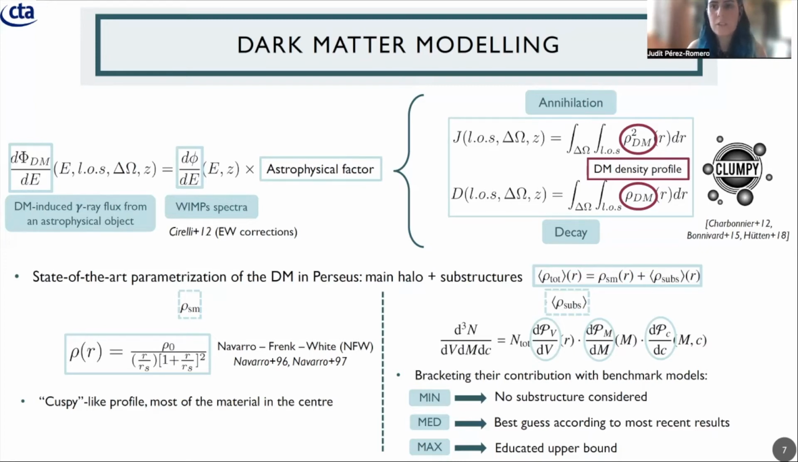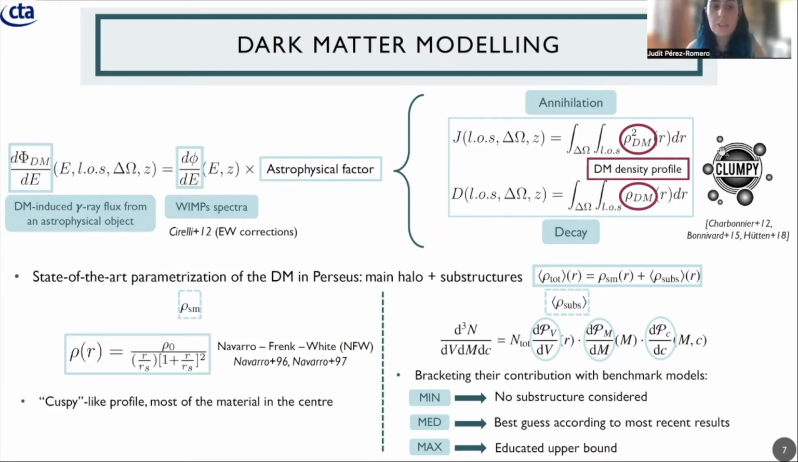And for this, we are going to consider two scenarios. The annihilation scenario, in which two WIMP particles annihilate into gamma rays, and then the decay case, in which one WIMP decays into gamma rays. We can see that the dependence is mainly on these J and D factors, which is what we call the astrophysical factor in each different scenario. They depend only on the dark matter density profile, squared in the case of the J factor for annihilation, and linearly in the case of decay.